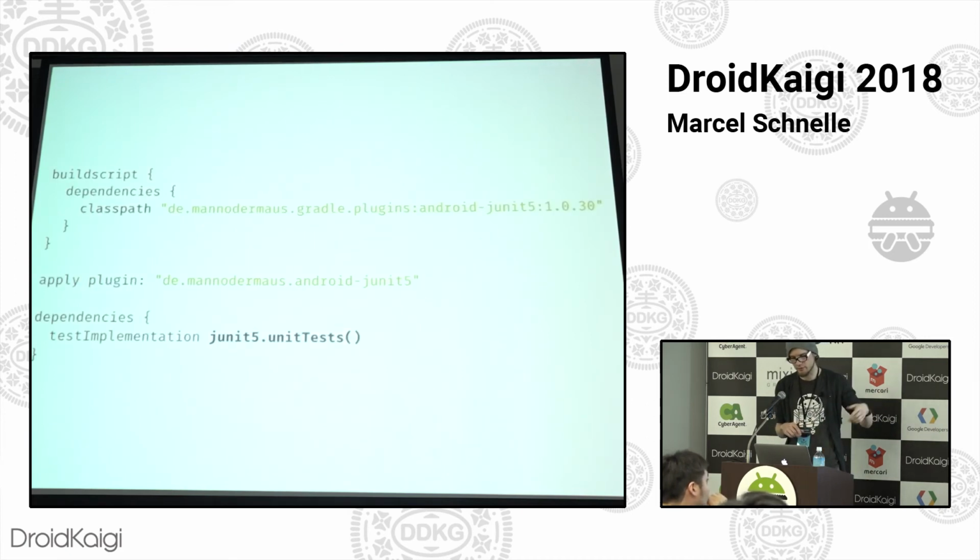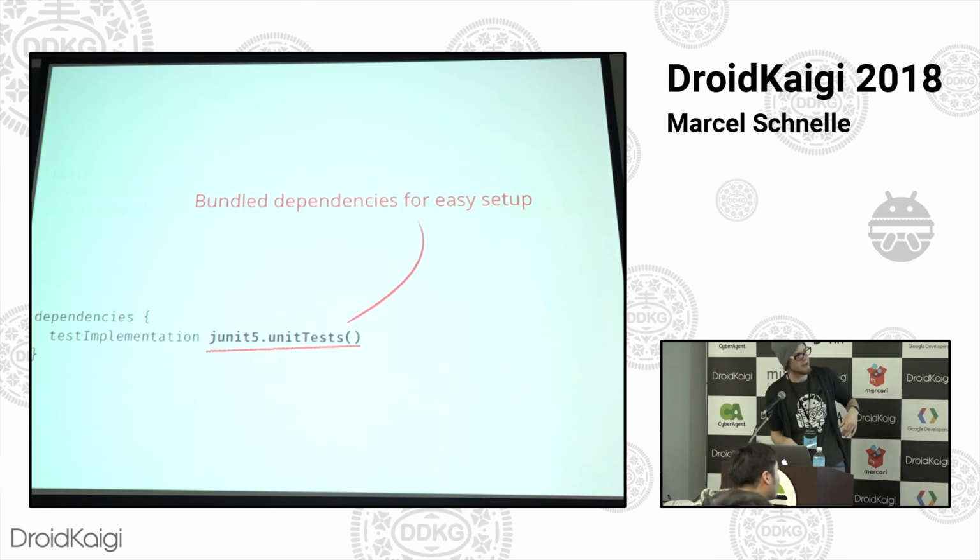Nothing too fancy, just know the coordinates. Pull that in, apply the plugin, and then in your dependencies block, make sure to add the dependencies on this. Now this is just an easy setup way. It's kind of bundled dependencies, so you get multiple ones applied automatically when you do this. And this is basically out of a hassle I had where Android Studio used to be built with a different milestone release of JUnit 5, and because the APIs were changing so much with each new release, everything broke all the time.